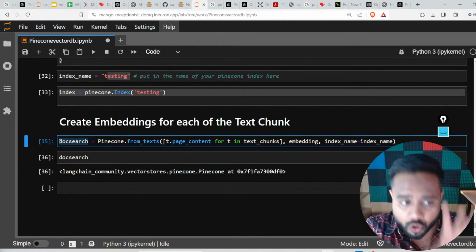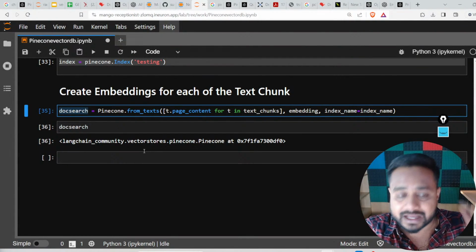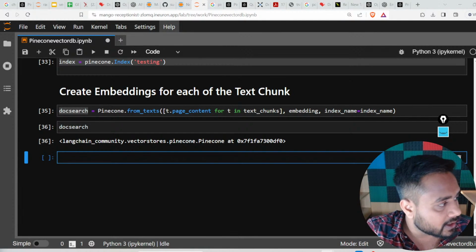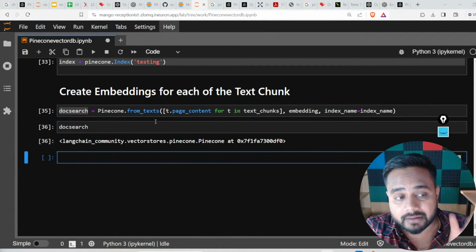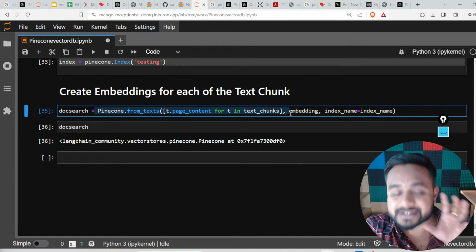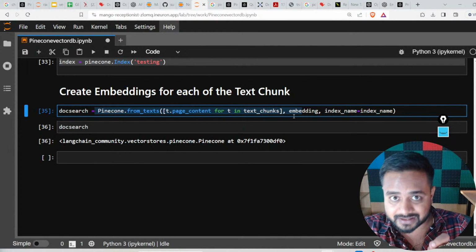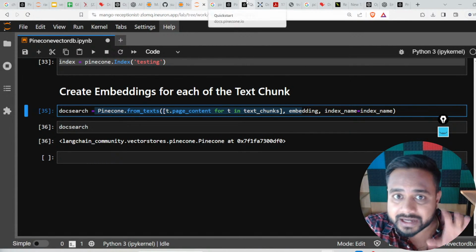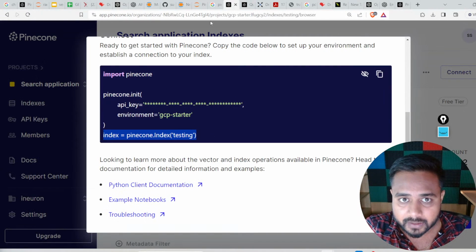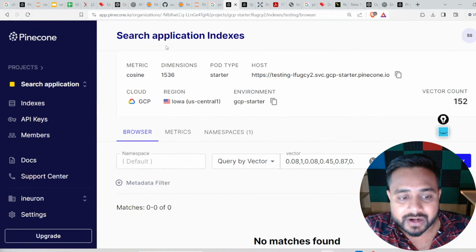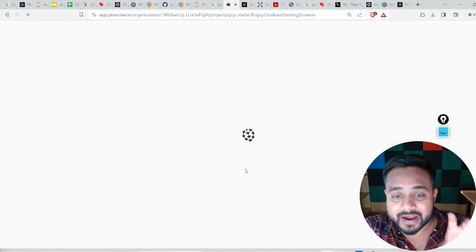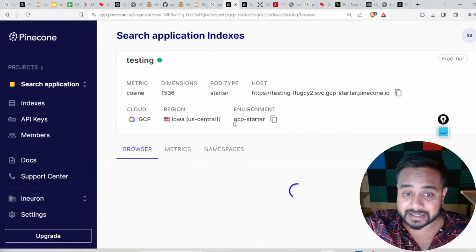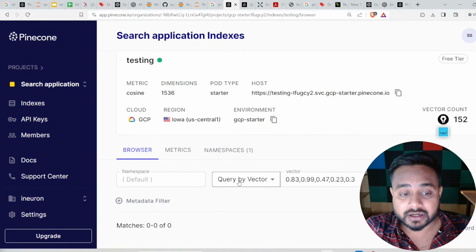So this is my doc search. Now let me show you the next step. After running this Pinecone.from_texts statement, you are going to generate an embedding. Now just look into the dashboard which we have over here. Once you refresh it, you will find all the embeddings from our PDF, from our text, right? Just wait, let me show you that.